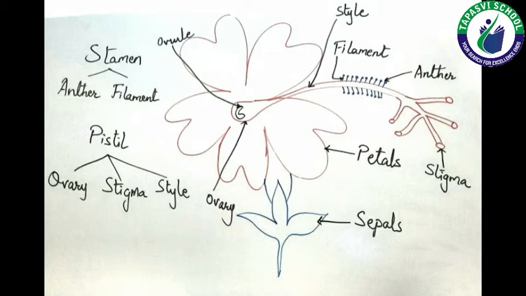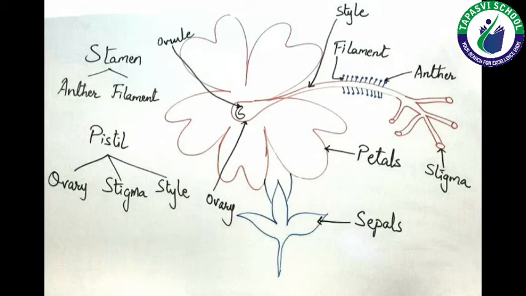The flower also contains different parts, that is the male part and the female part. The male part is known as stamen. It consists of two parts, that is the anther and filament.